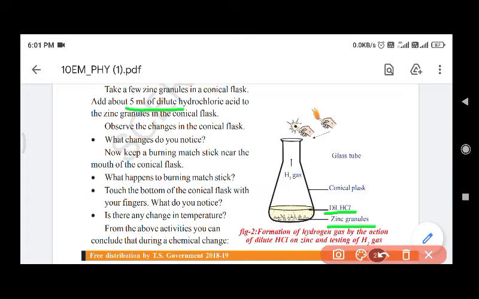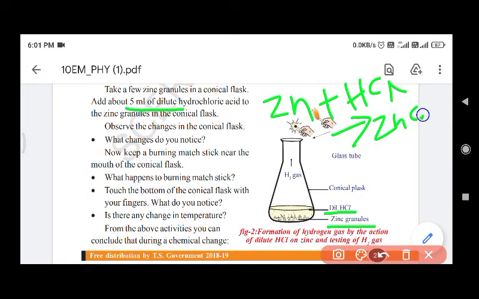Okay, now we have to observe what change is taking place in the conical flask. We have to touch the bottom of the conical flask and observe, is there any change in the temperature? We also have to test: when zinc, a metal, dissolves in hydrochloric acid, there is a formation of a salt like zinc chloride, and it also releases which gas? Hydrogen gas.